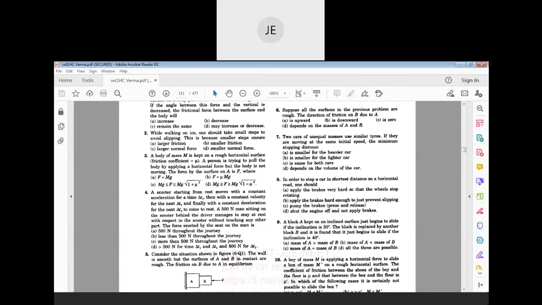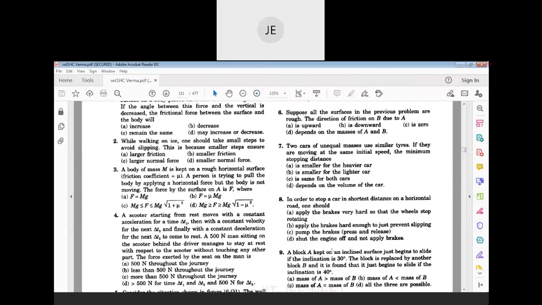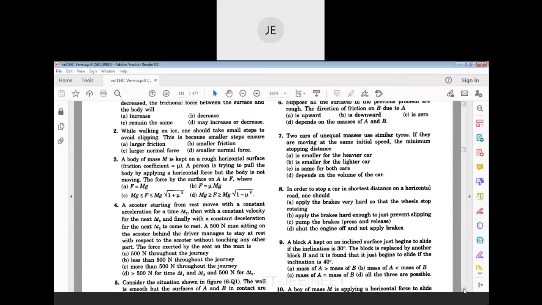The next, seventh one. Two cars of unequal masses use similar tires. If they are moving at the same initial speed, the minimum stopping distance.